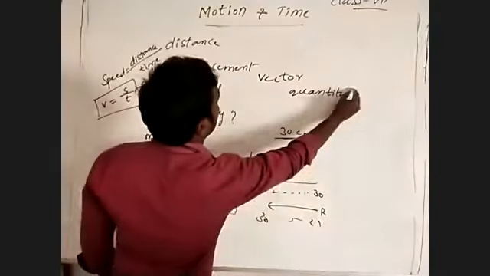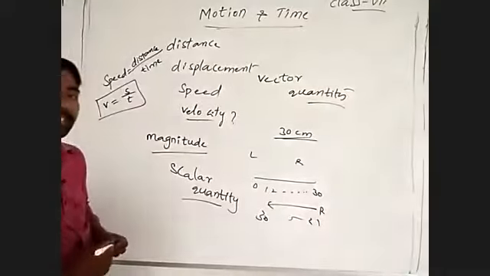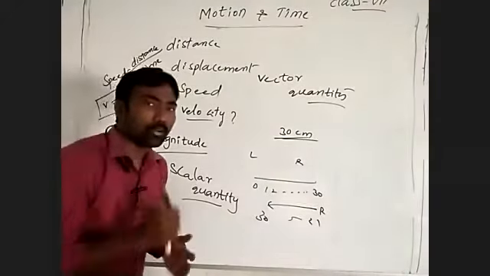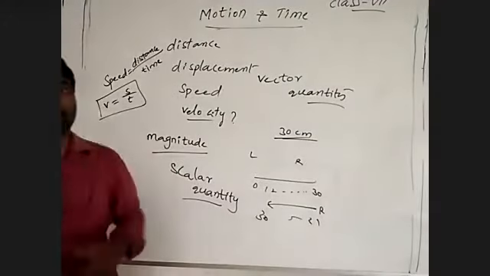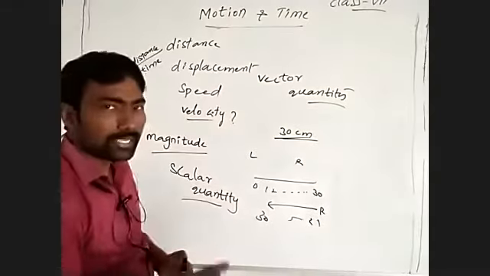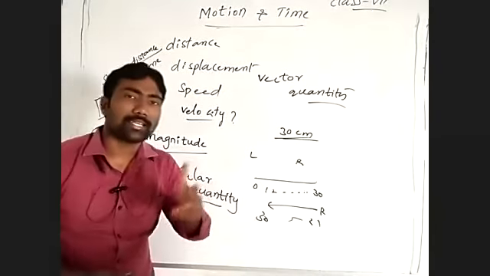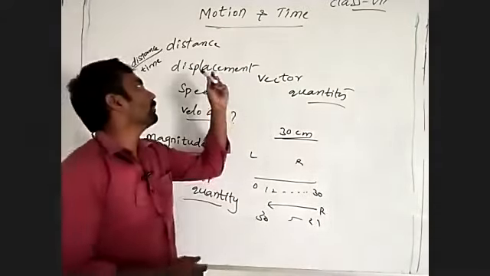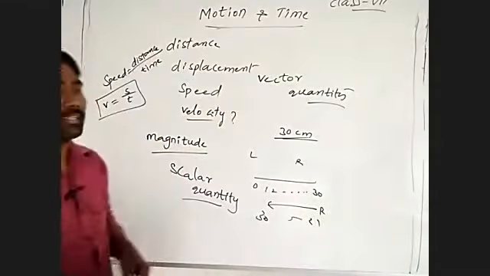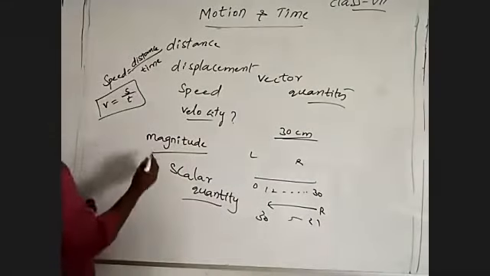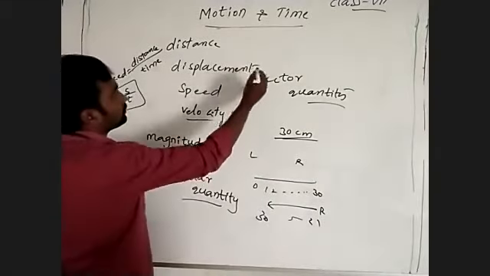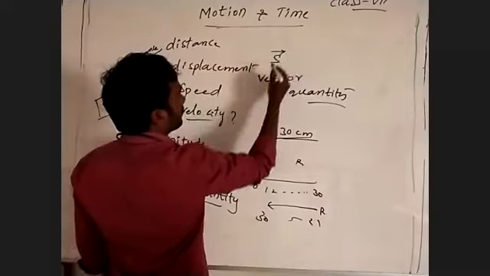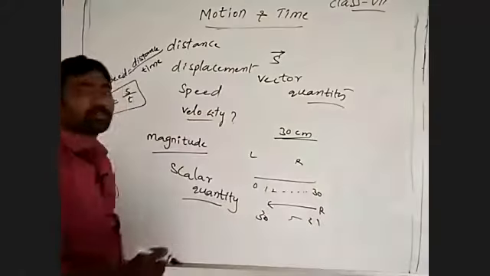A vector quantity is a physical quantity which follows both direction and magnitude. It is shown by an arrow.